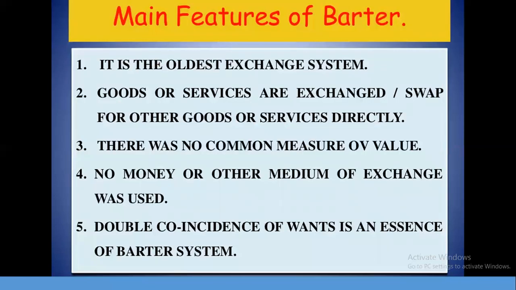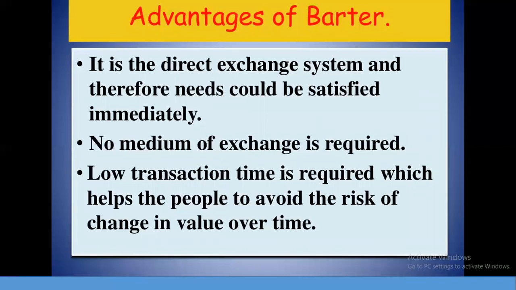Now what are the features of barter? It is the oldest exchange system. Goods or services are exchanged for other goods or services directly. There was no common measure of value. No money or other medium of exchange was used. Double coincidence of wants is the essence of barter system. That means double coincidence was the main thing that used to take place in barter system.